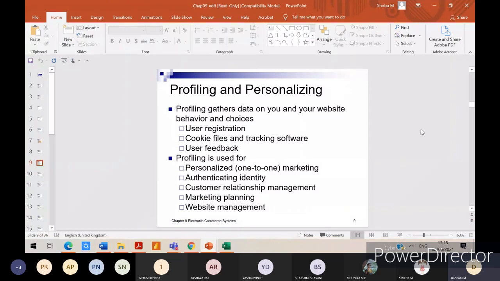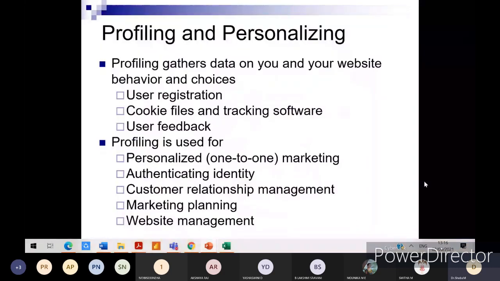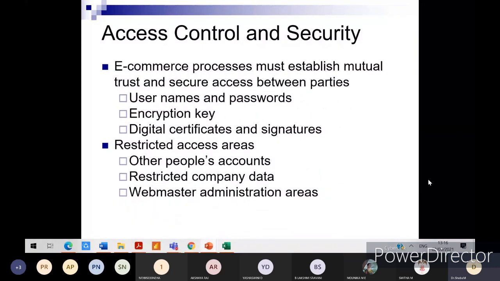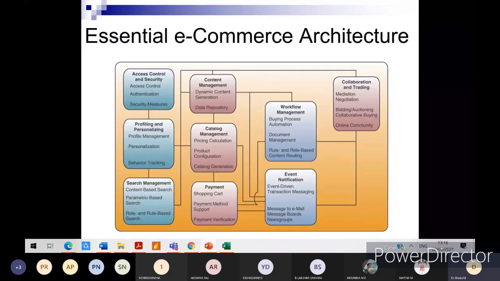So it asks you people to go through all those things. Whatever I explained with respect to the diagram, did you people go through? I had in fact shared even the PPT also. We were talking about this essential e-commerce architecture. So anybody who went through the slides, whatever I had posted?